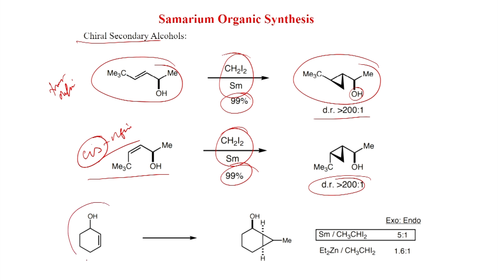And this one we have already seen, cyclohexenol, and here with samarium and CH3CHI2 you get a 5:1 diastereomeric ratio, exo:endo. On the other hand, if you put diethyl zinc and CH3CHI2, the diastereomeric ratio is 1.6:1. So, this is the best option. If you want the diastereoselective cyclopropanation of allylic alcohol, then this samarium CH2I2 or CH3CHI2 is the best option.